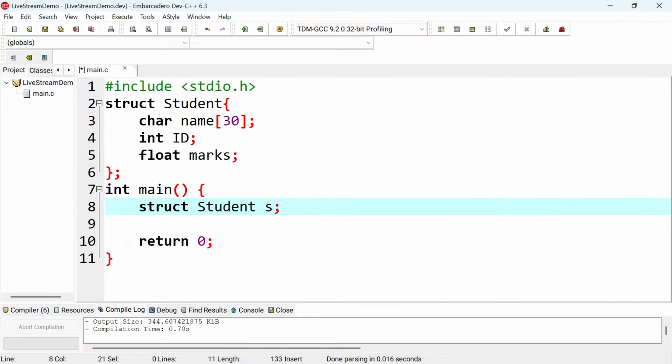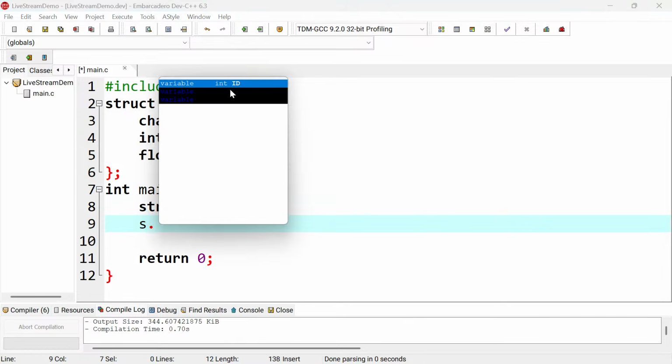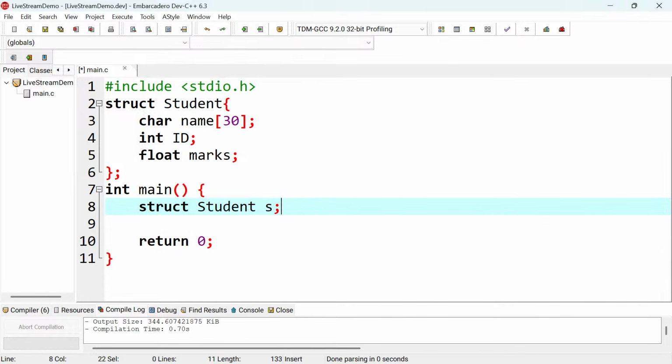So this was only having, if you say s dot, it was only having id, name, marks, just like that. But because I want it to be an array, because I want to store 5 students, which means at every index I'll be able to store name, id and marks. So at index 0 I will be having name, id, marks for that student at index 0. So at index 1 I'll be having name, id and marks for that student at index 1, something like that. So that's what we are creating, right?